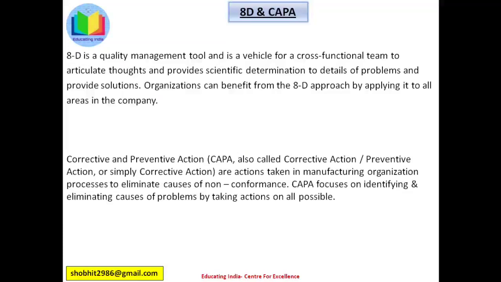Corrective and preventive action, CAPA, also called corrective action, preventive action or simply corrective action, are the actions taken in manufacturing organization processes to eliminate causes of non-conformance. CAPA focuses on identifying and eliminating the causes of problems by taking actions on all possible causes.